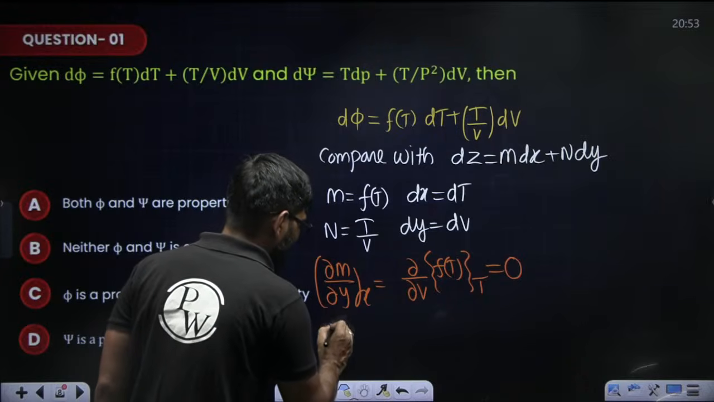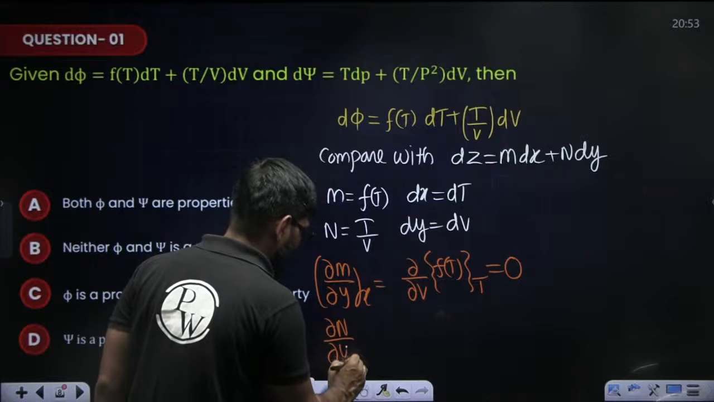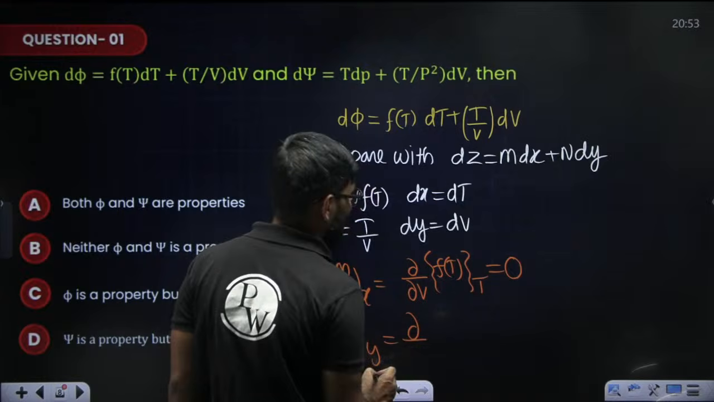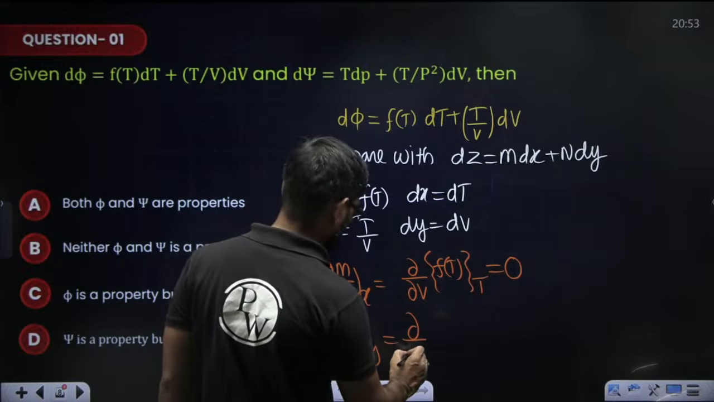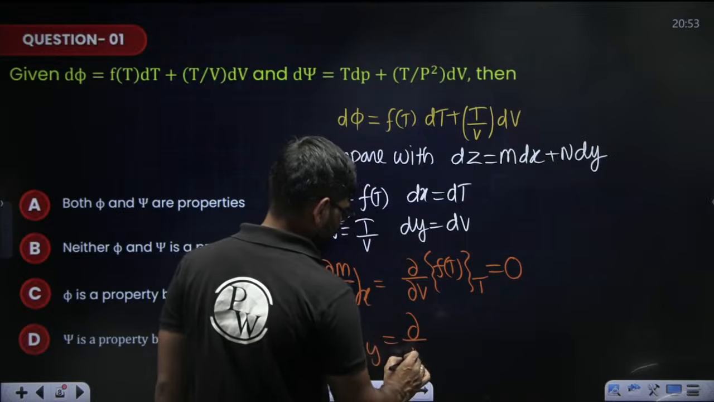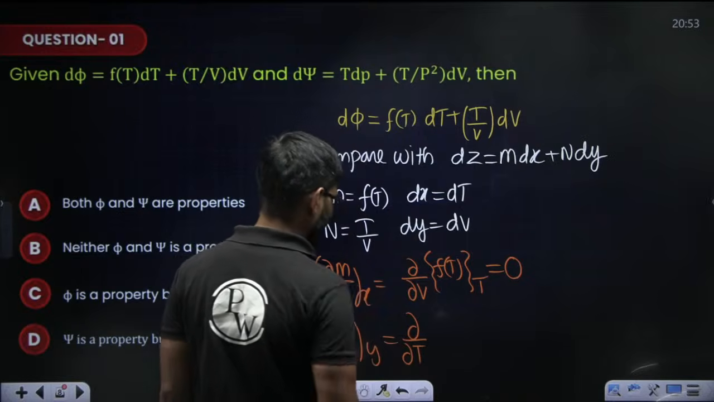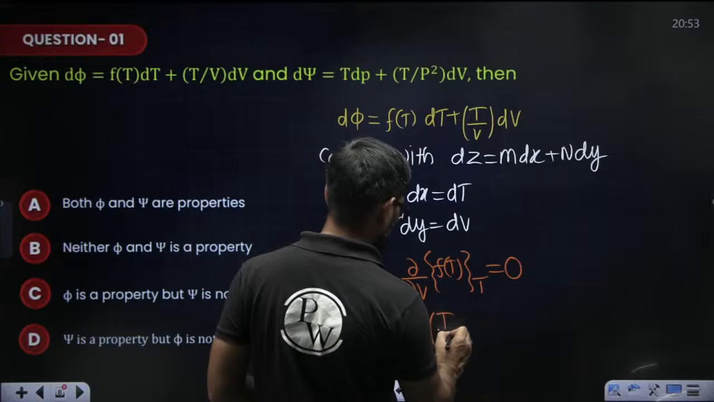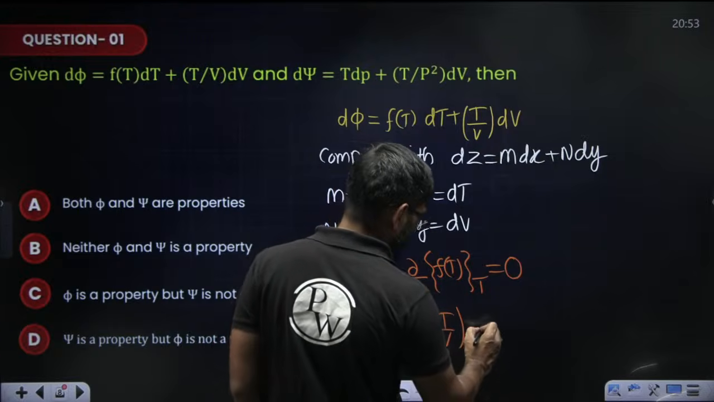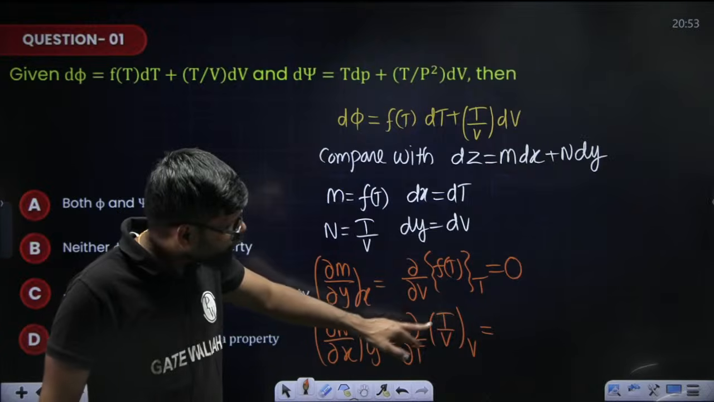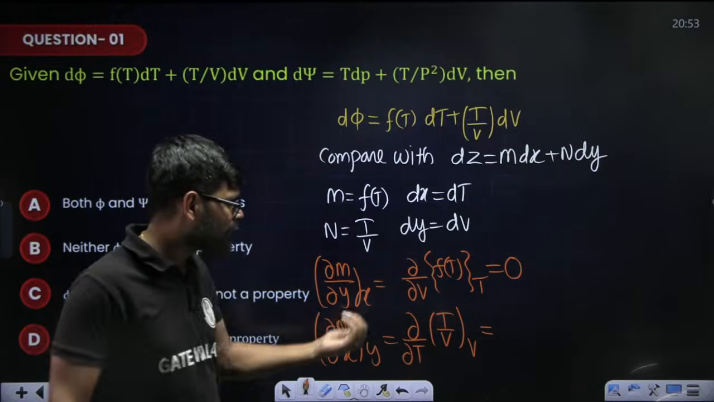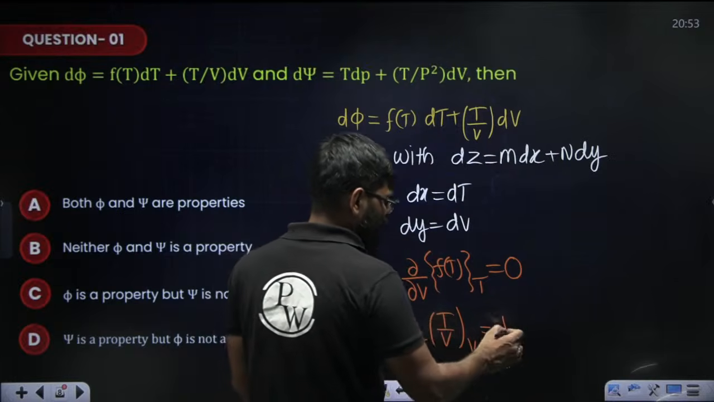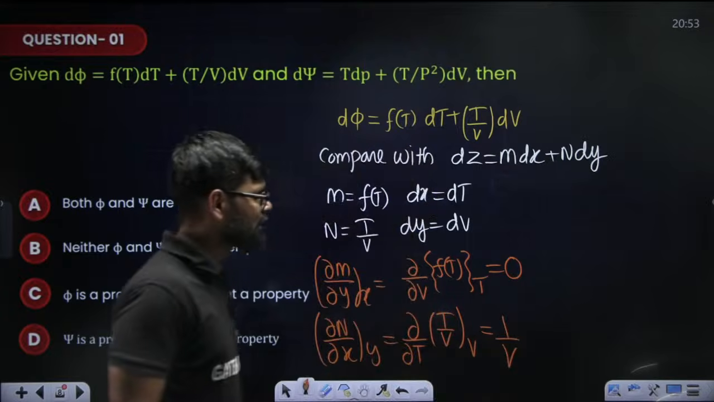Now calculate dou n by dou x at constant y. x is basically t, so dou by dou t of n. n is t by v at constant y, means v is constant. So if you differentiate t by v, 1 by v is a constant and will come out, and the differential of t is 1. So the value is 1 by v.